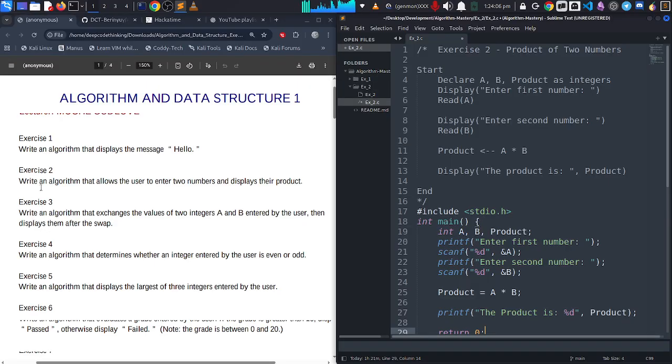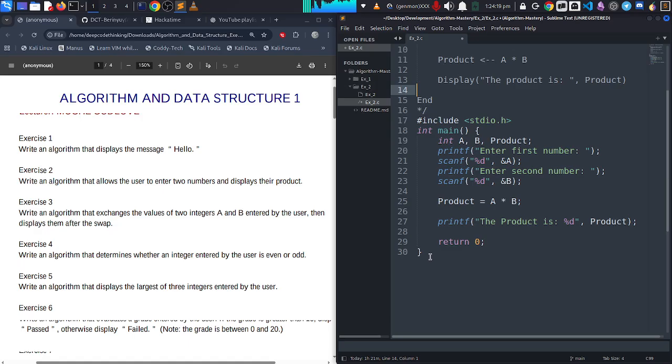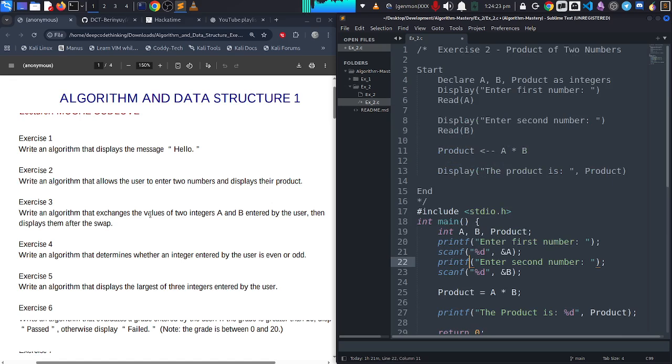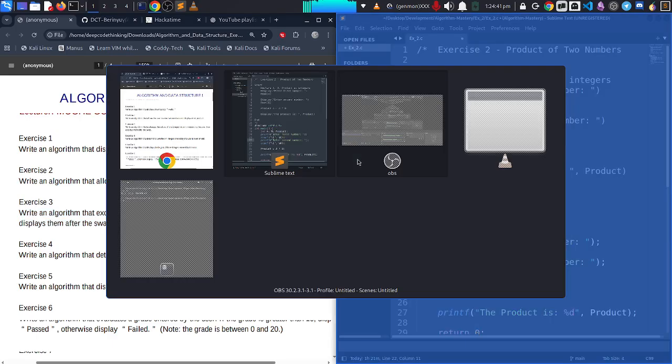In today's video we are going to be tackling our next question, which is exercise 3. In our previous video we answered exercise 2, which was to write an algorithm that allows the user to enter two numbers and display their product. And here is the algorithm, and here is the C code that we later converted it into a programming language. So in today's video we are going to be tackling exercise 3, which says write an algorithm that exchanges the values of two integers a and b entered by the user, then displays them after swapping. So without any further ado, let me open my terminal.